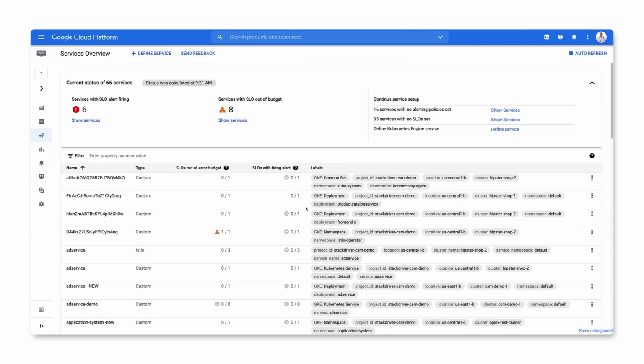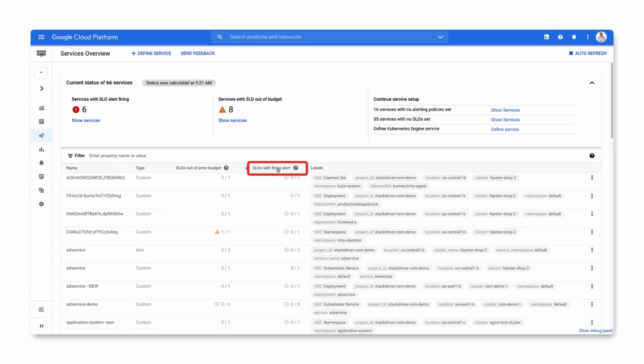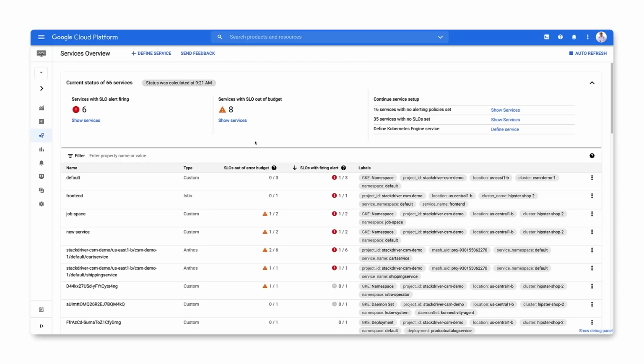Let's start by figuring out which of our services are having issues right now. To do that, sort the list by the SLOs with firing alert column. You can see that the default service here is at the top. Let's have a closer look at it.